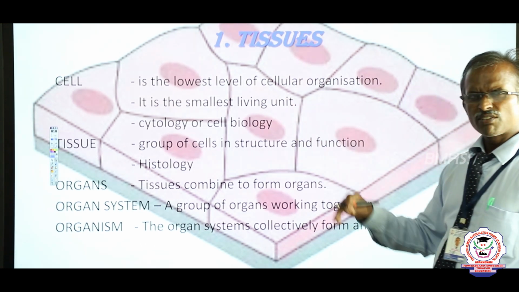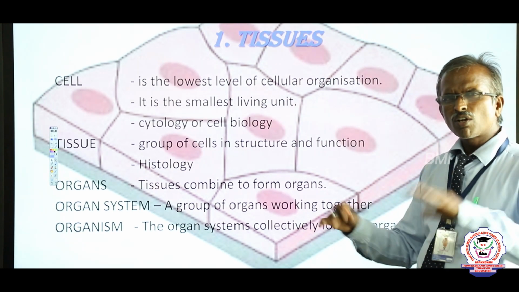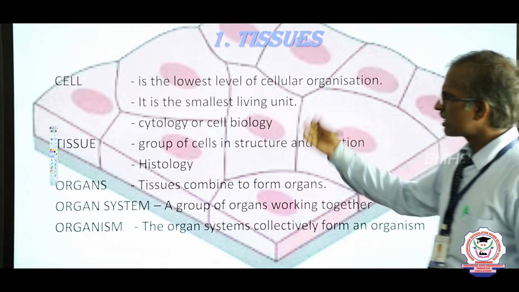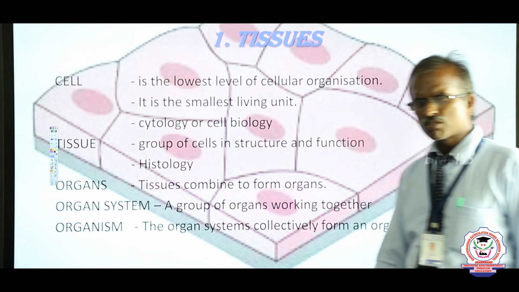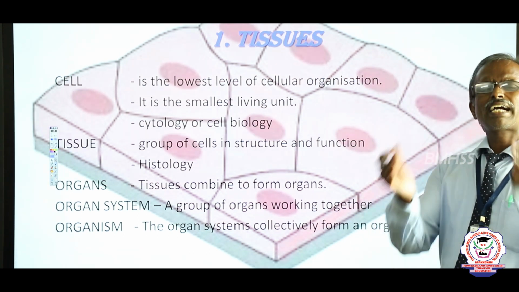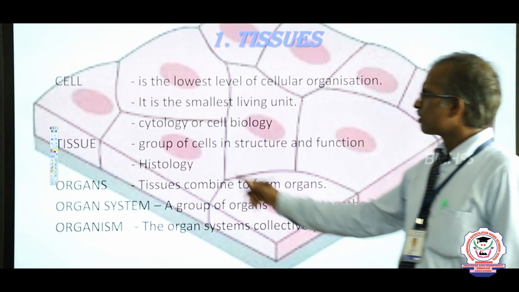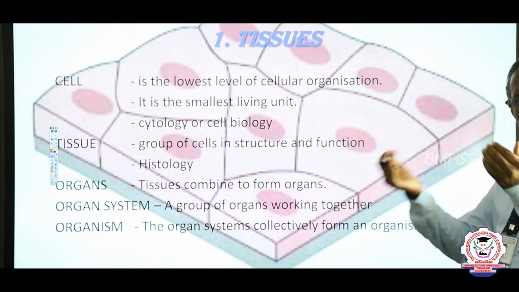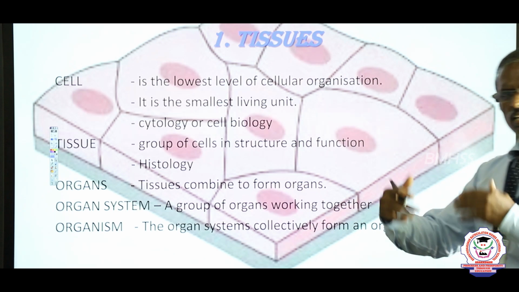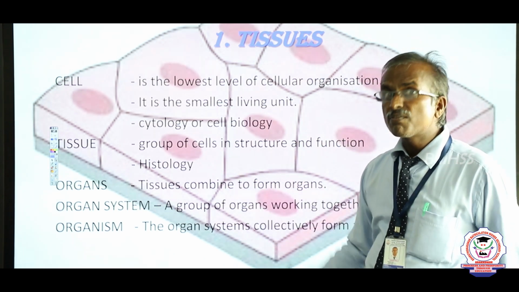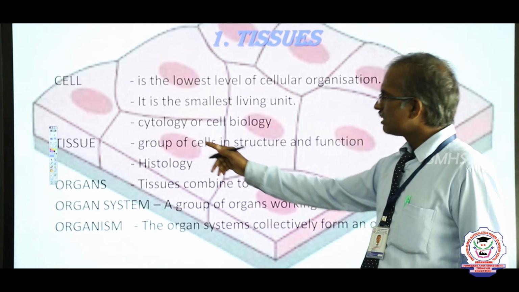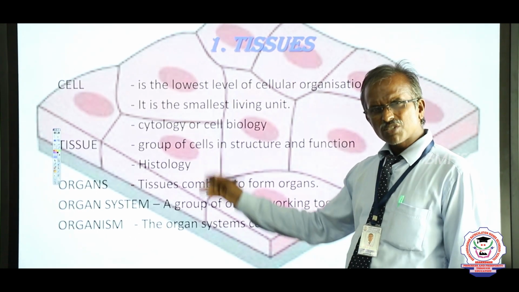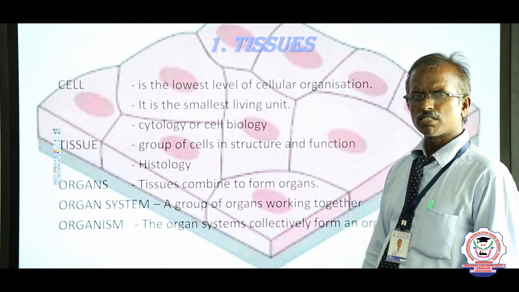In the case of multicellular organisms, the body is made up of several things, that is, tissues. What is meant by tissue? In simple terms, a collection of cells. A group of cells that are similar structurally and functionally, gathered together and working together to do the same function, are known as tissues. The study of tissue is called histology.